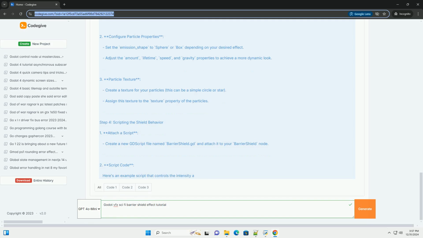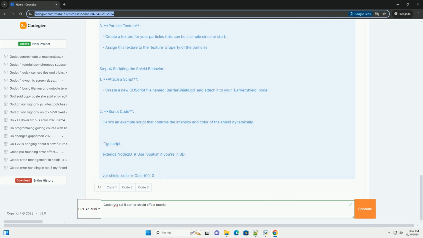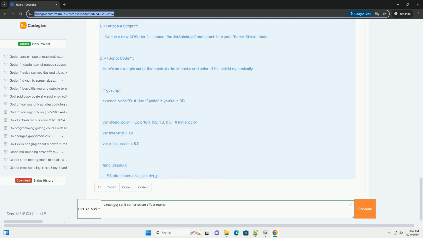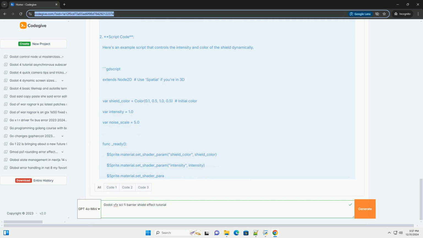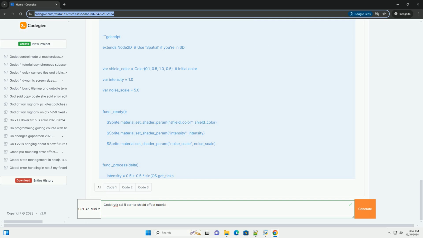Step 1. Setting up your scene. 1. Create a new scene. Open Godot and create a new scene. Choose 2D scene if you're working in a 2D game, or 3D scene for 3D. 2. Add a node. For 2D, add a Node2D as the root node and name it BarrierShield. For 3D, add a Spatial node and name it BarrierShield.